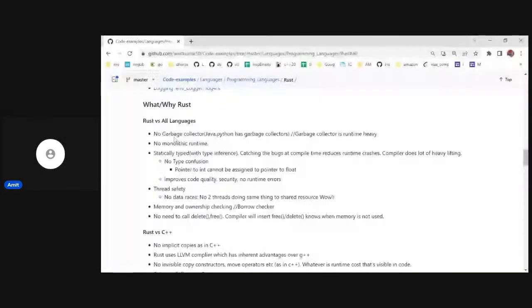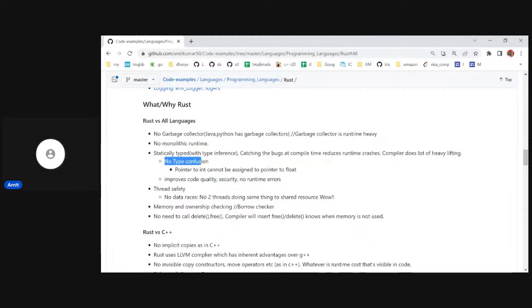Okay. So Rust versus all other languages. On comparison, Rust has no garbage collector as we have in Java, Python. The garbage collection is heavy, so that's why Rust avoids it. Then Rust is statically typed, that is, it has type inference and it catches bugs at compile time and reduces the runtime crashes. This is one of my favorite. We'll see this in example.